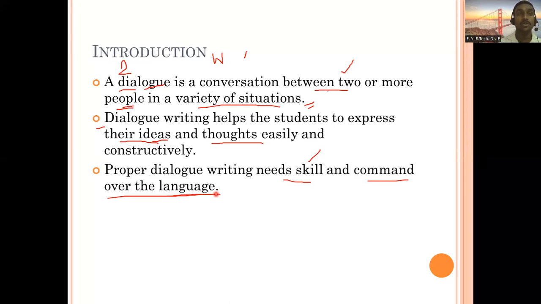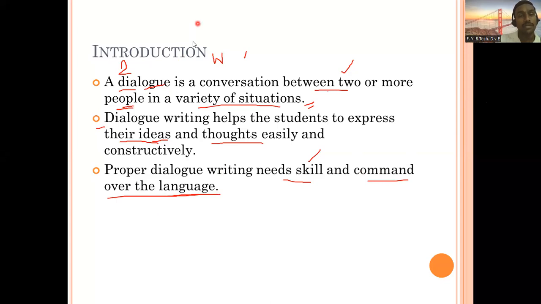then you do not have command over the language. So another important thing that everyone needs to take care of is that everyone has to get command over the English language. Then only will you be able to express your thoughts and ideas. Otherwise, you face a lot of problems. Information is there that you wanted to speak, but because of a lack of knowledge in English, you're not able to express that. So that should not happen.